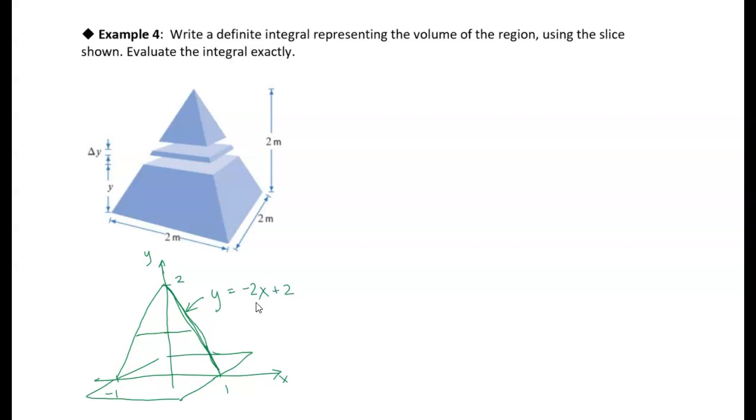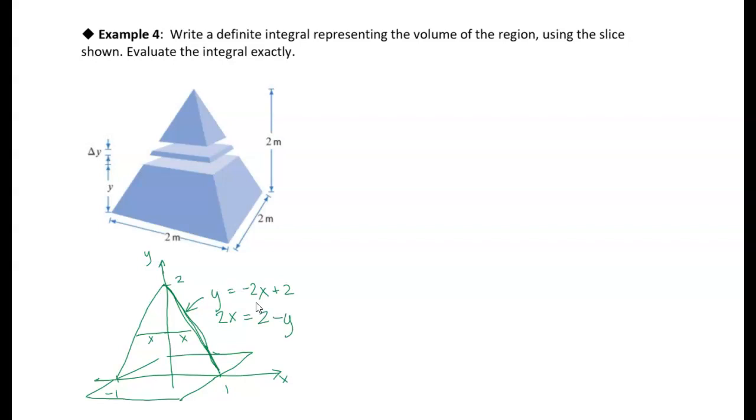This is x and this is x, so the width is in terms of x. I'll rearrange so that I have x: if I add 2x to both sides and then subtract y, I get 2x is equal to 2 minus y.